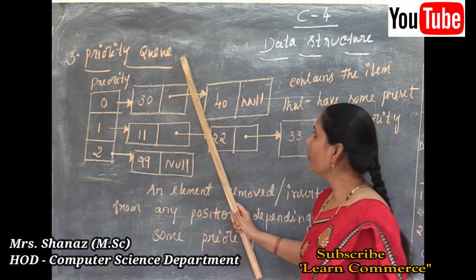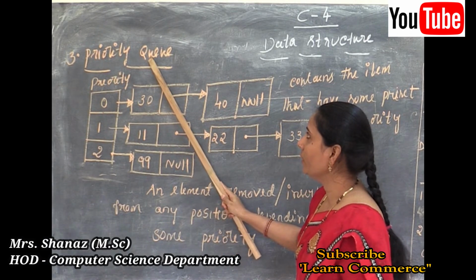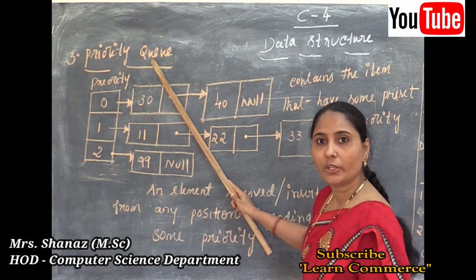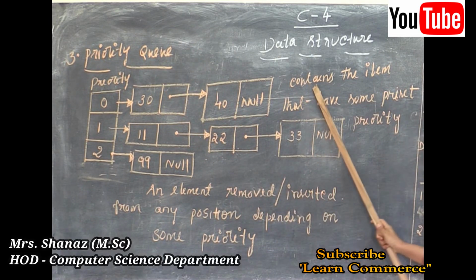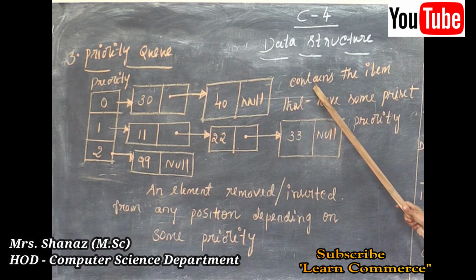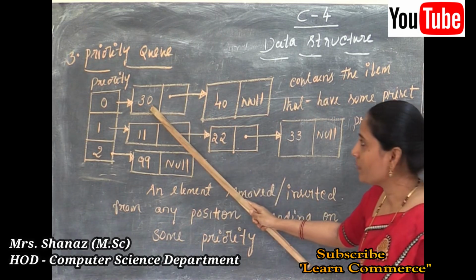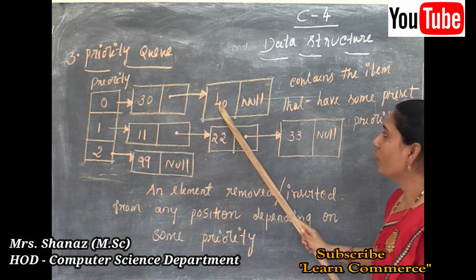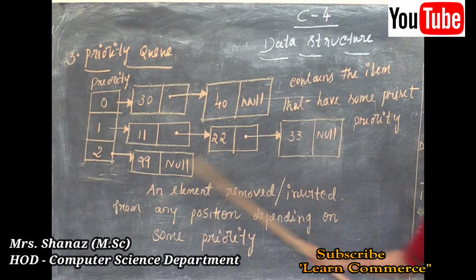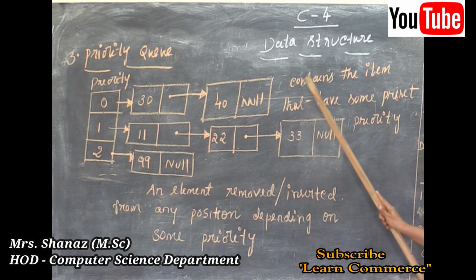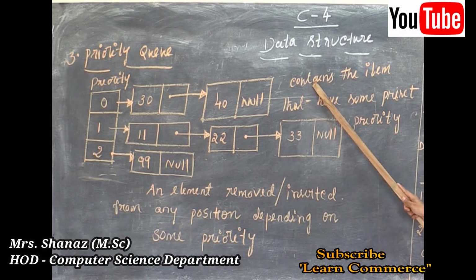The third type of queue is the priority queue here. The priority queue is a queue that contains items. In this example the items are 30, 40, 11, 22, 33 and 99 here. So it contains items that have some preset priority.